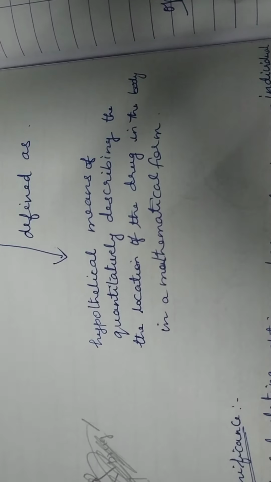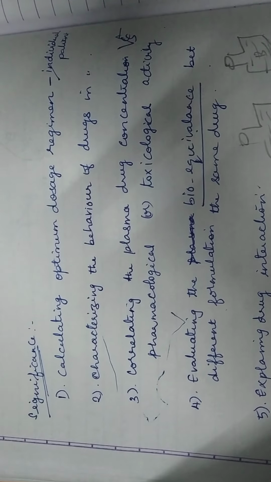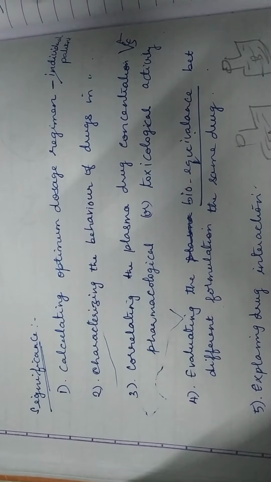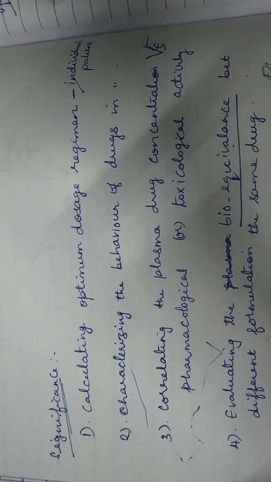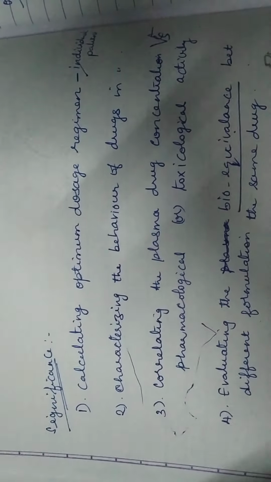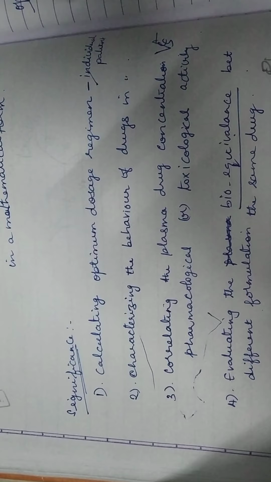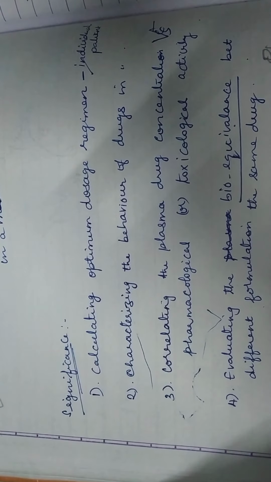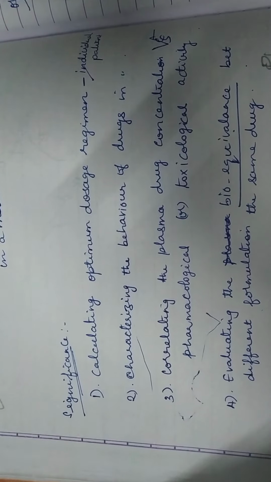Now let us see the significance, that is the importance of the pharmacokinetic model. It helps to calculate the optimum dose regimen for an individual patient. Optimum dose is the dose which produces the desired pharmacological effect.